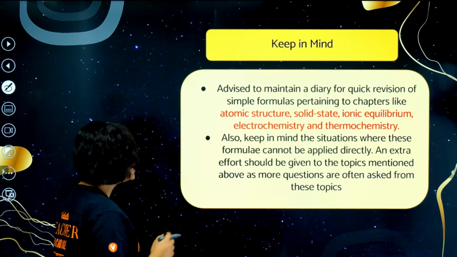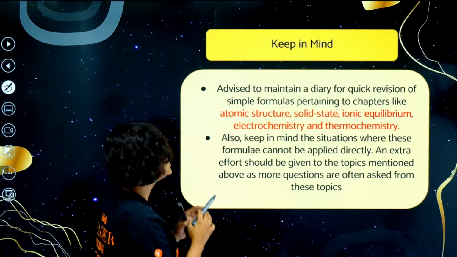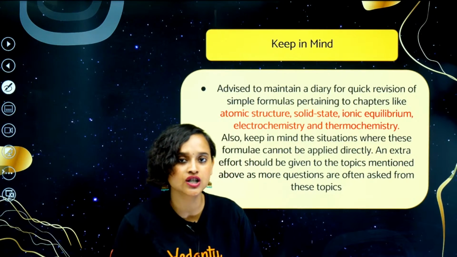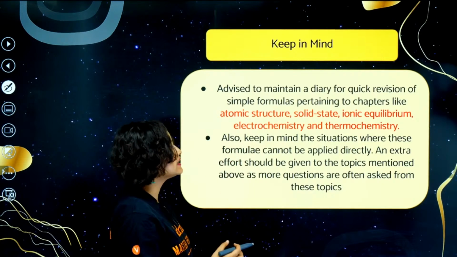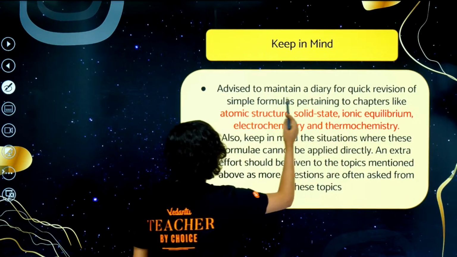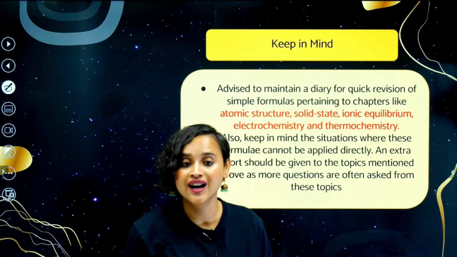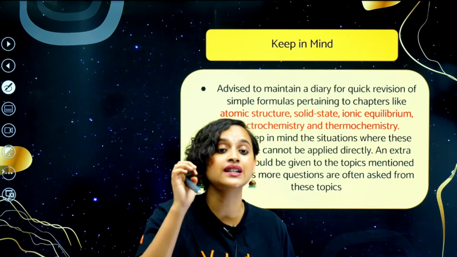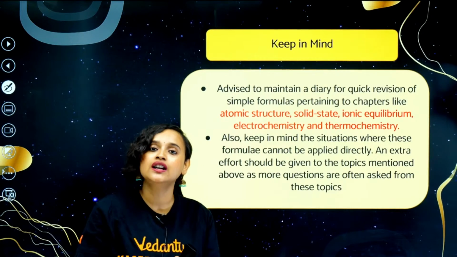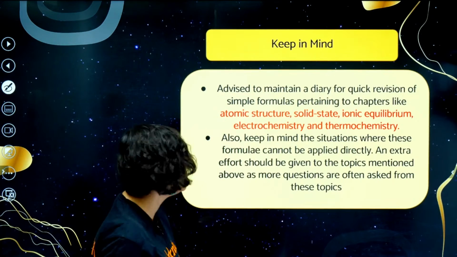Anyway, what are the other things that you need to remember while you are writing the exam? You are advised to maintain a diary for quick revision. Write all the important and simple formulas related to chapters like atomic structure, solid state, ionic equilibrium, electrochemistry and thermochemistry. These chapters have a lot of formulas, and it is very essential. If you write them in a diary, then 2 or 3 days before your exam you can just glance through them.